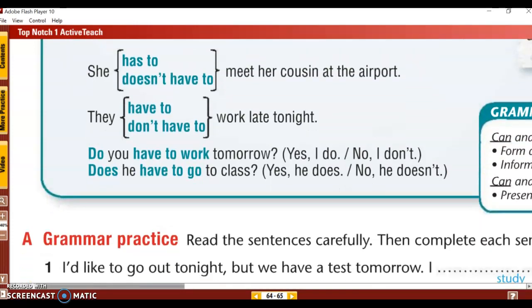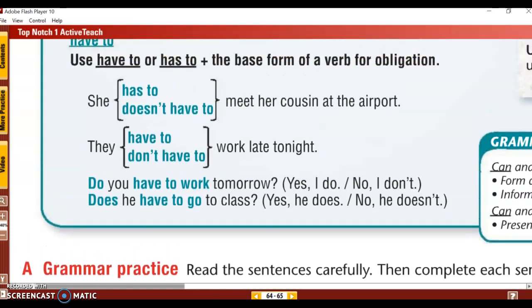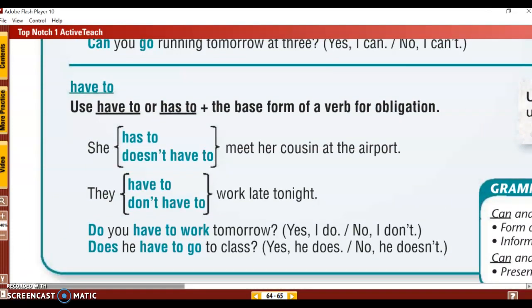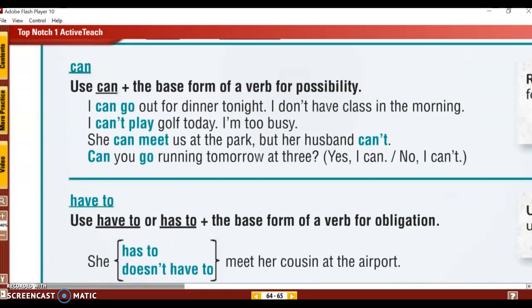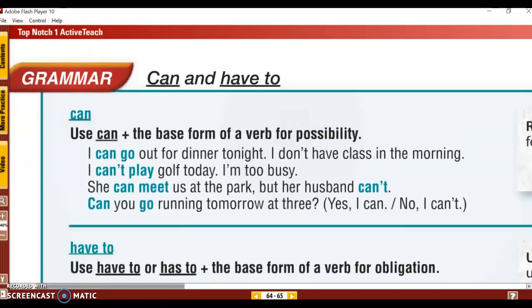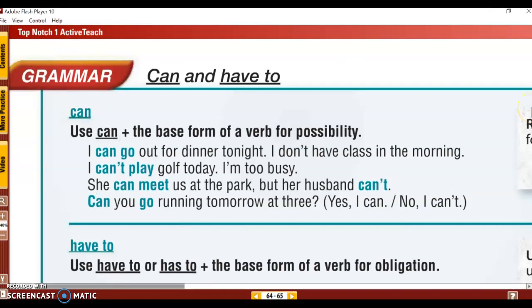Now I'm going to give you some questions on Kahoot and I will send that to you. So make sure you do the Kahoot challenge. And I would like you to watch the video of the class with two students, Luz and Suad, practicing can and have to.